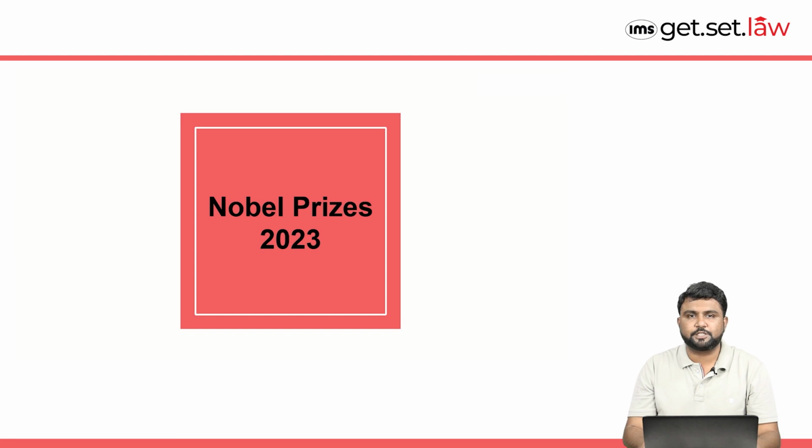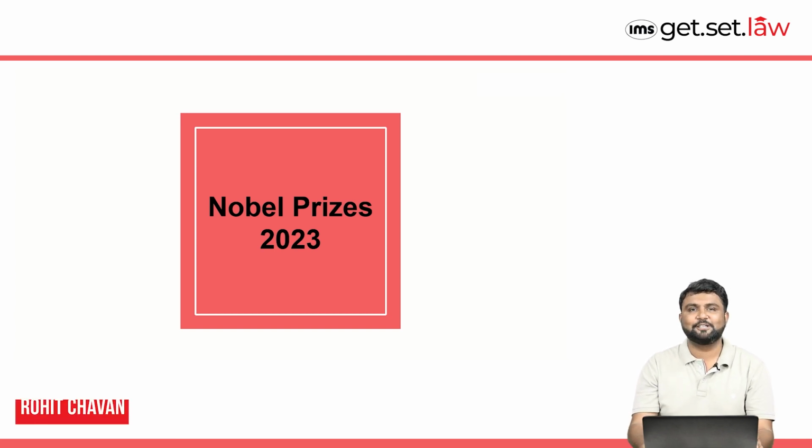World's most prestigious prize, correct, that is Nobel Prize 2023 has been announced. So guys, you have to remember this, the prize is being announced in the month of October, but the ceremony of handing over the awards is done on December 10th. That is basically the death anniversary of Alfred Nobel.